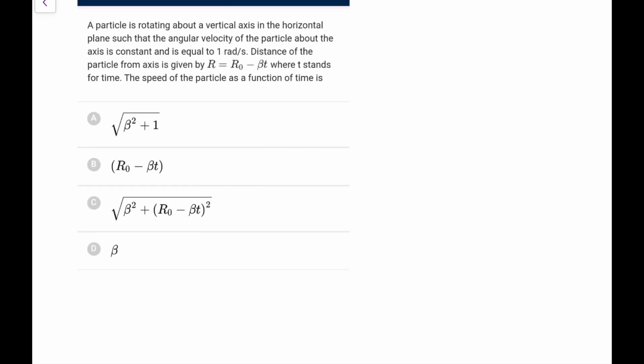Particle is rotated about a vertical axis in the horizontal plane such that the angular velocity of the particle about the axis is constant and equal to 1 radian per second. Distance of the particle from the axis is given by this, where t stands for time. The speed of the particle as a function of time is going to be, okay, so angular speed is going to remain the same. So the linear speed would be v equals omega r, that you all remember. So omega is fixed and r is r naught minus beta t. So the speed of the particle, this is r naught minus beta t, that is what we can write here.